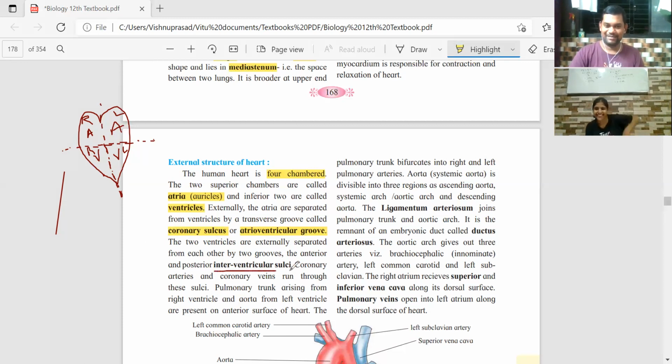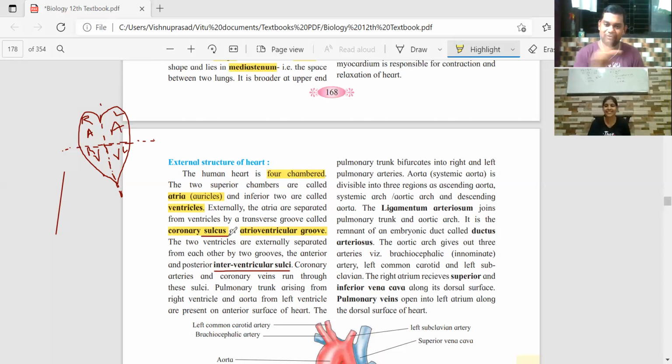Can you repeat? Many terms will come, you have to keep it up. Inter means in between. In between what? The two ventricles. Interventricular. And sulci is a plural word. The singular is sulcus, which we saw earlier.